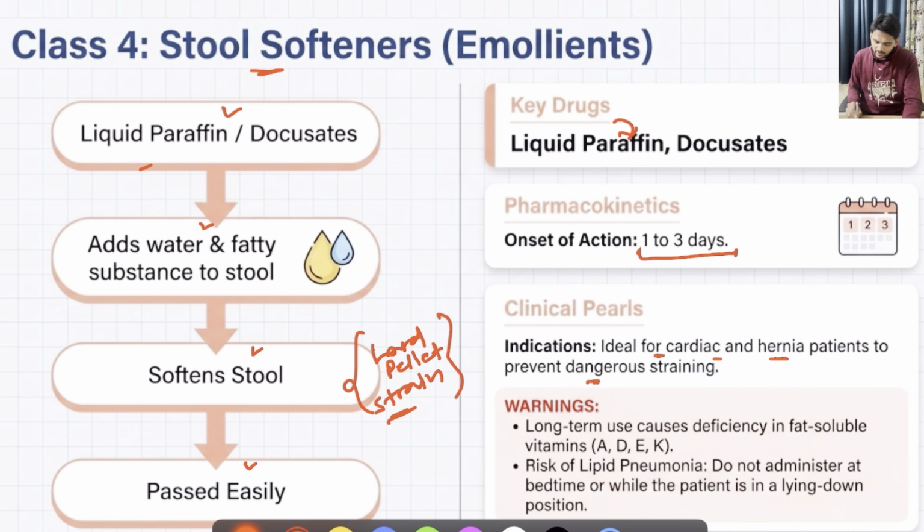But remember, long-term use might cause deficiency in fat-soluble vitamins. And these drugs, if given at bedtime or if the patient lies down immediately after taking these medications, there might be chances of lipid pneumonia. So do not administer this class of drugs at bedtime.